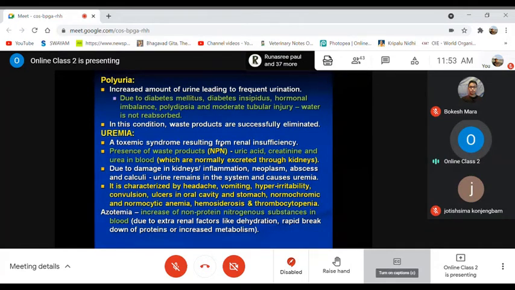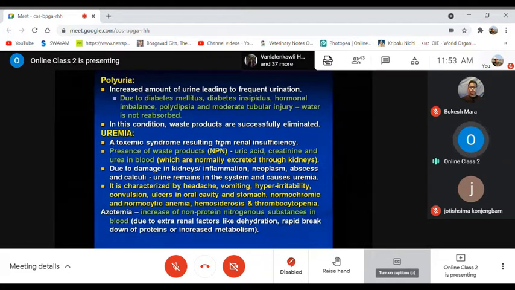This condition, uremia, is mainly characterized by signs and symptoms like headache, vomition, hyper-irritability, sometimes convulsions, and ulcers in the oral cavity as well as the stomach. There may be a normochromic and normocytic anemic condition, or hemosiderosis, as well as thrombocytopenia. So these are the characteristic features, signs and symptoms or lesions, you can say, of uremia.